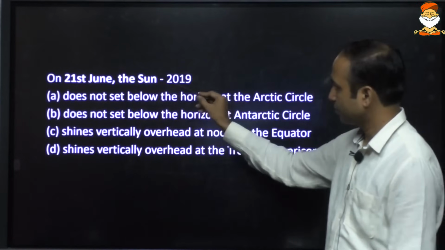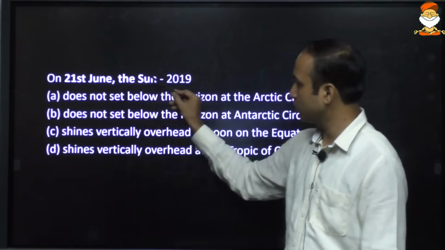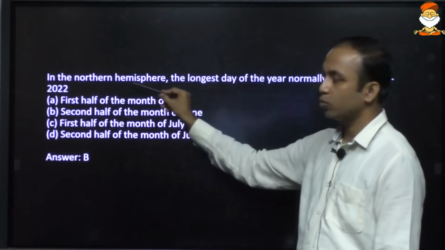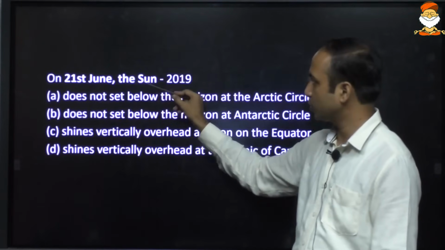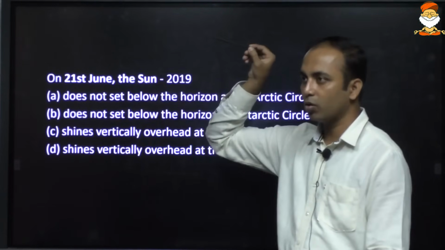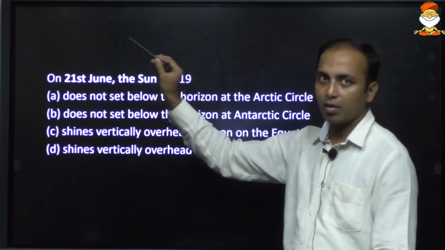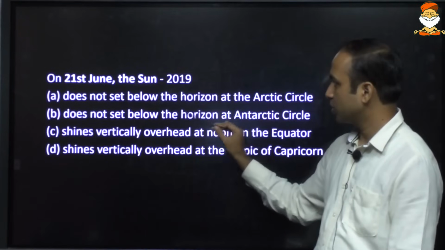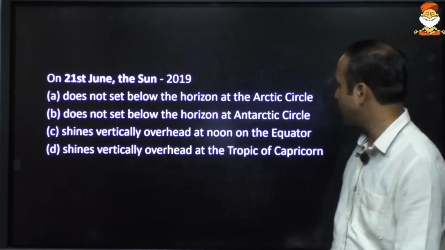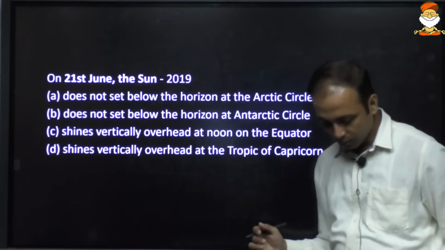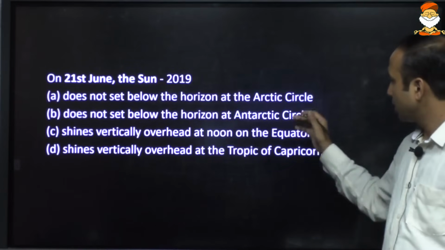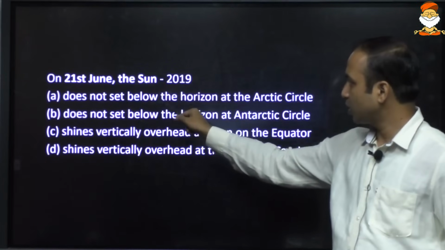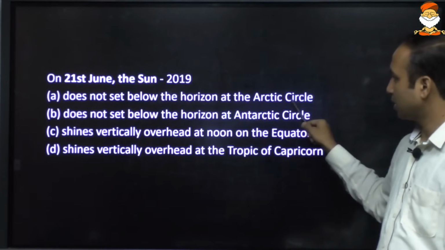If we take this next question, on 21st June, the sun. It is a repeated question, 2019 to 2022. A concept based question. On 21st June, the sun is perpendicular on the Tropic of Cancer, northern hemisphere. It is summer solstice. Simple. The sun shines vertically overhead. Now here the statement is not very straightforward. Option A says the sun does not set below the horizon at the Arctic Circle.